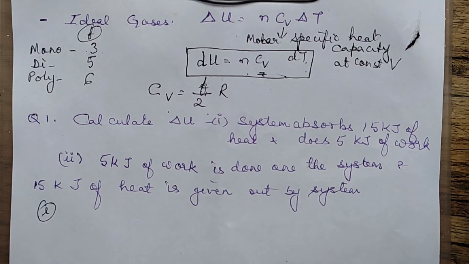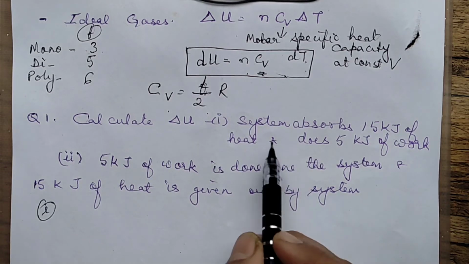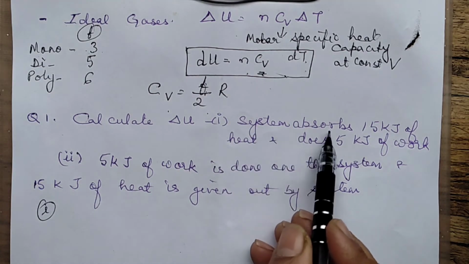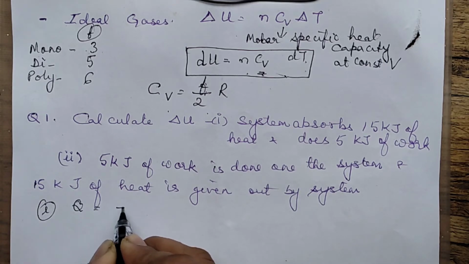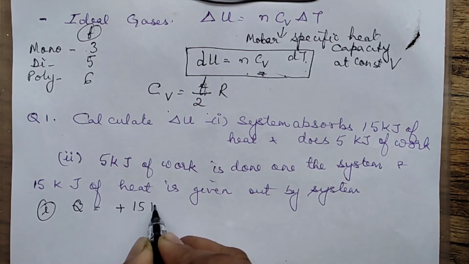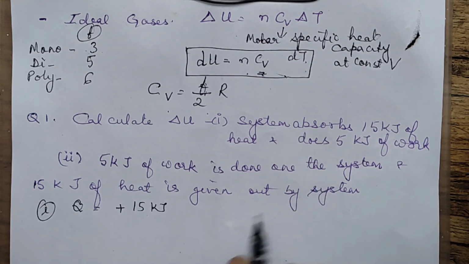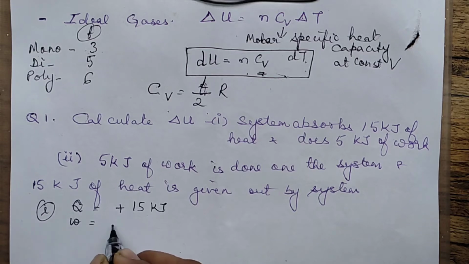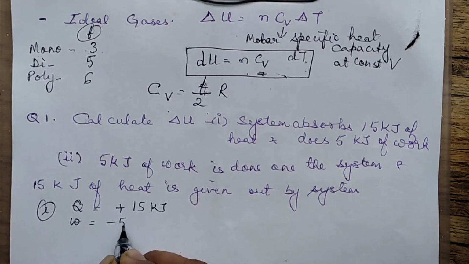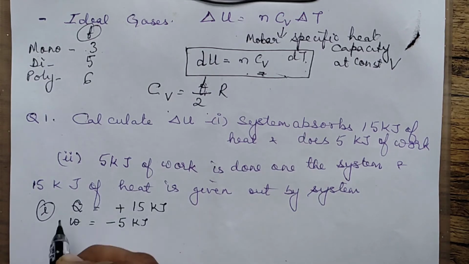Work is done by the system, on the system, heat taken by the system or given out by the system. Here it is saying it absorbed this much amount of heat. That means the Q value is given as plus 15 kilojoules. It is taking this much heat. And does this much work? Means the work W is given as minus 5.